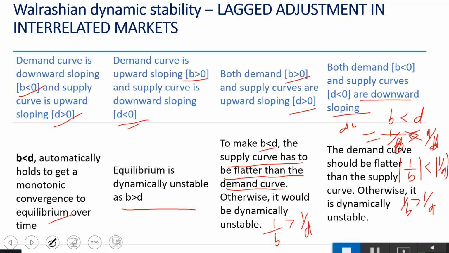So if you look into all four conditions: first, when the demand curve is downward and the supply curve is upward, it will always converge to dynamic stability as per Walrasian dynamic stability analysis. But if the demand curve is upward sloping and the supply curve is downward sloping, it will never achieve convergence, so it will never be stable. If both demand and supply curves are upward sloping, the slope of the demand curve has to be greater than the slope of the supply curve. And if both are downward sloping, as opposed to this case, the slope of the supply curve has to be greater than the slope of the demand curve.